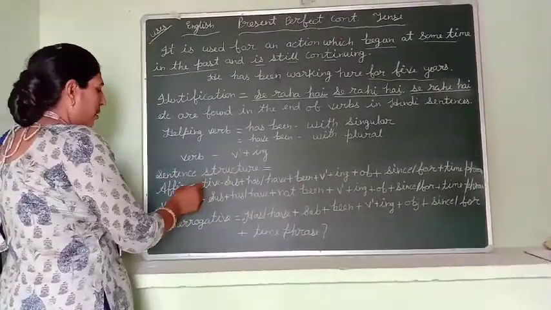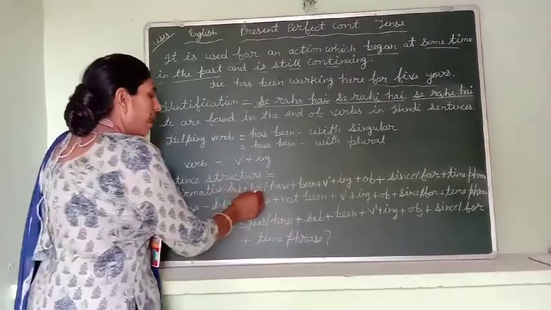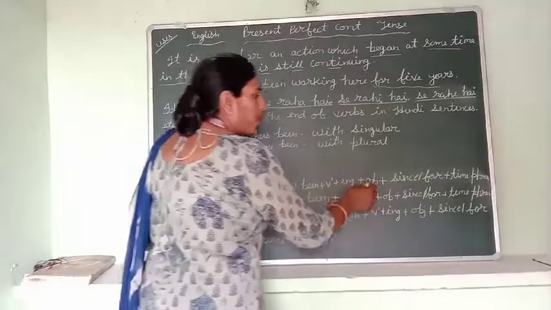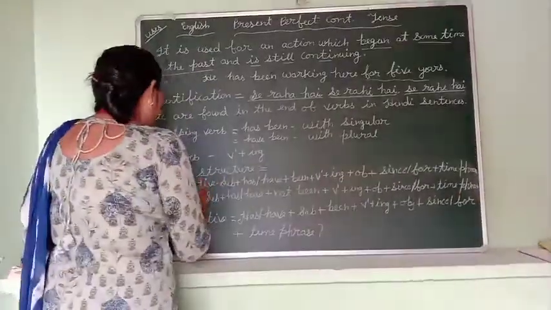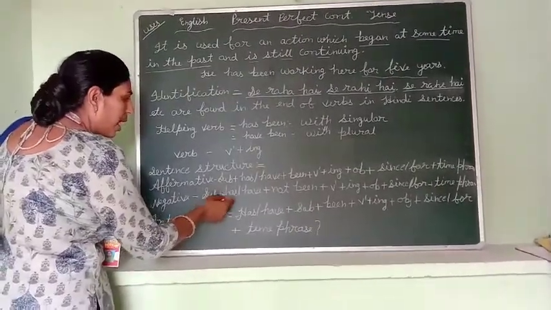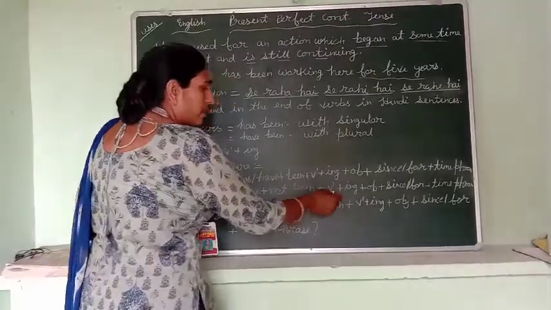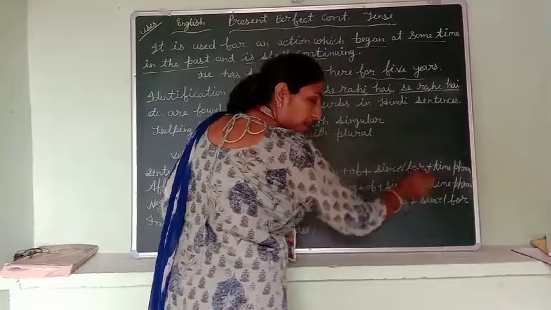Sentence structure. Affirmative sentence: subject, has/have, been, verb first form plus ing, object, since/for plus time phrase. Negative sentence: subject first, after that has/have, not, been, verb first form plus ing, object, since/for plus time phrase.